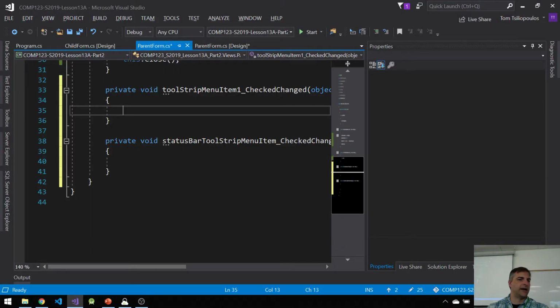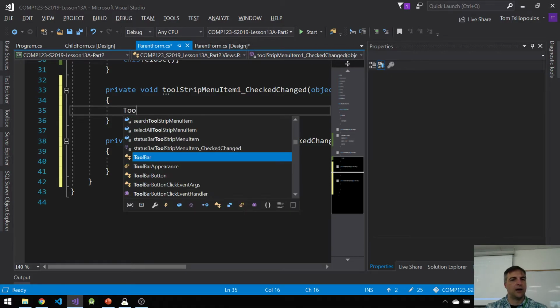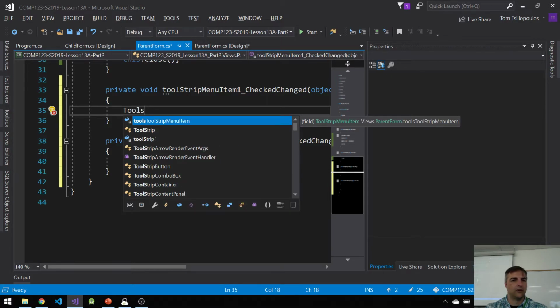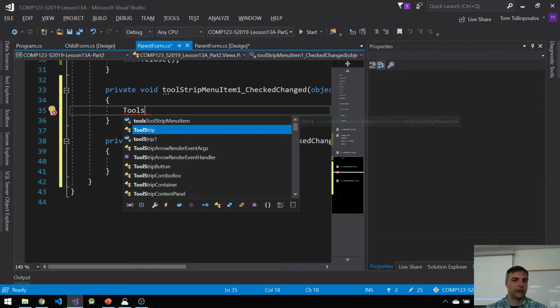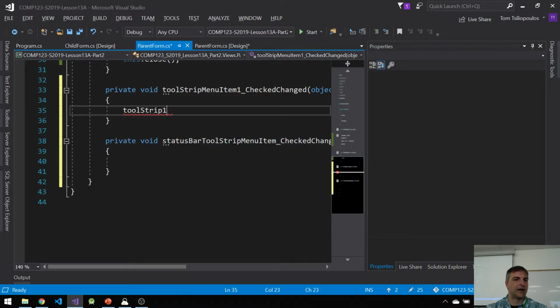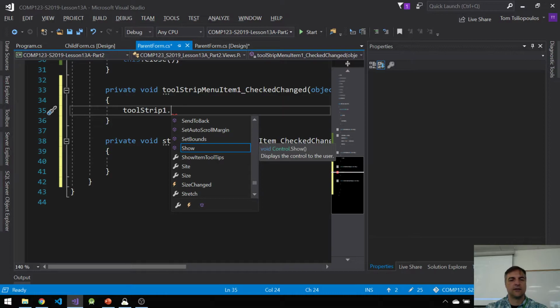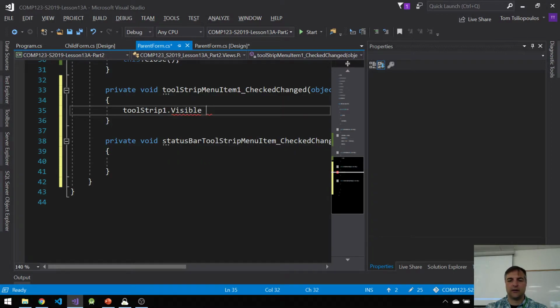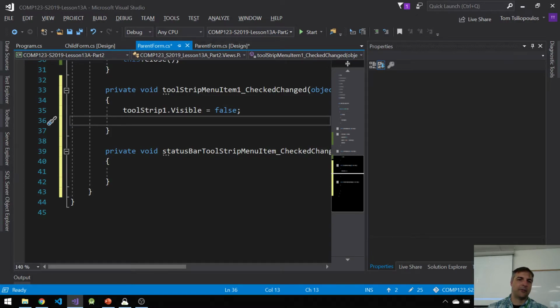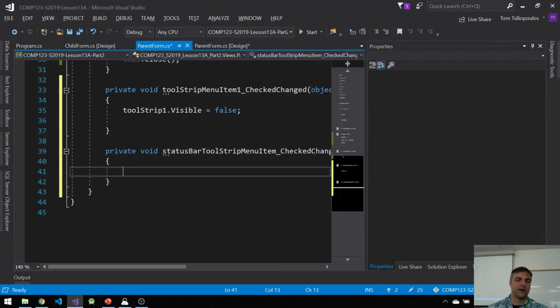If I hide the item, so if I say something like tool strip menu, or I think it's called tool strip 1 actually, I didn't name it, dot visible is equal to false, right? Well, it only happens once. That's not good, so that's incorrect. But let's just try this and see if it works once. I'll just try it for the tool strip menu. I won't program this one yet.